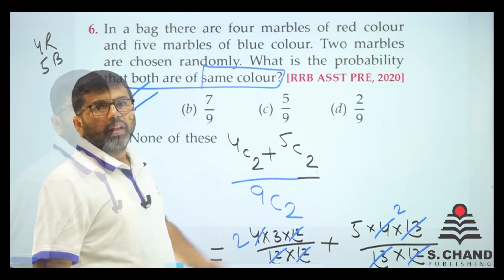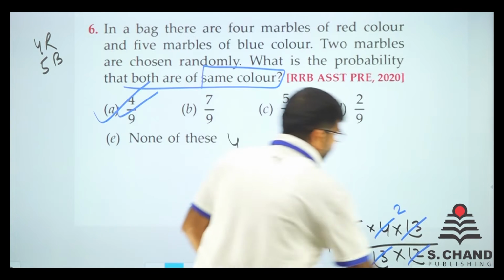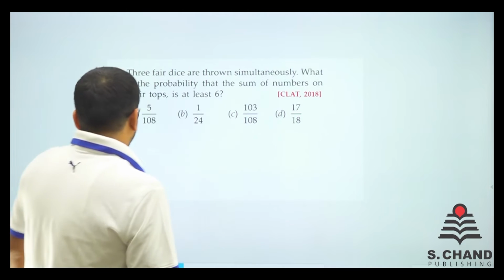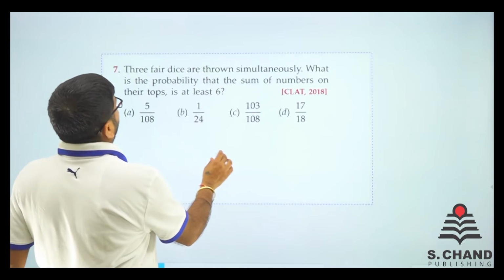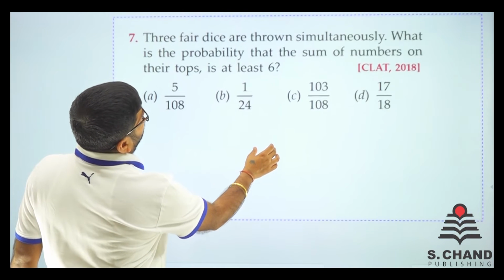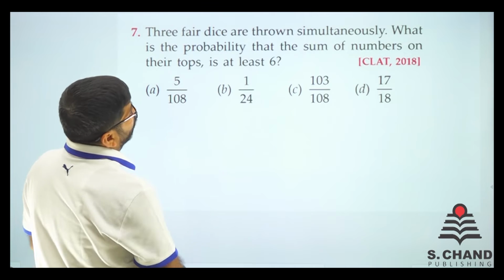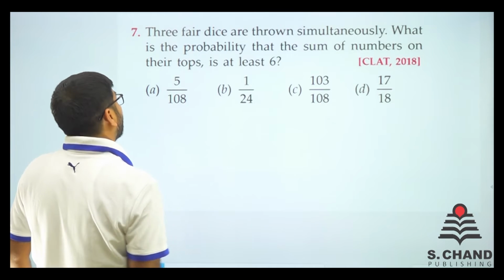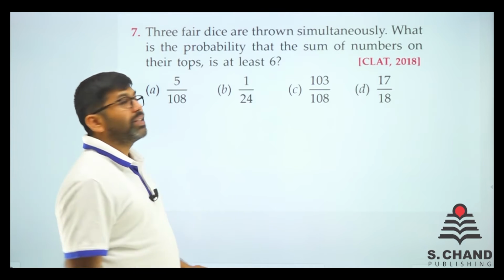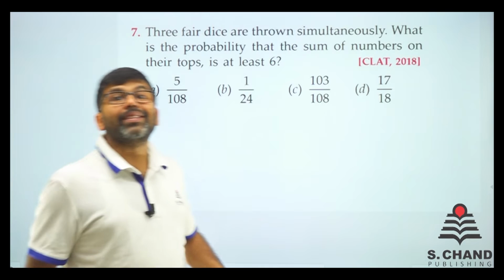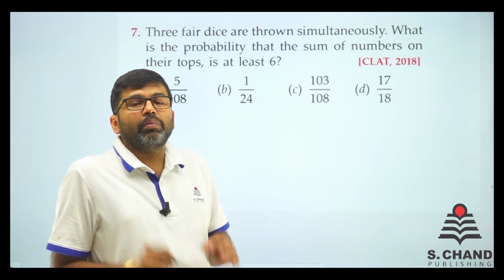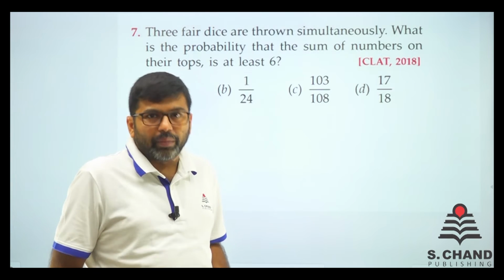Here we go. Okay, so let's move on to the next question. Question number 7 for us. There are 3 fair dice thrown simultaneously. What is the probability that the sum of the numbers on their tops is at least 6? So at least 6. We want that the sum must come as 6 minimum, right?